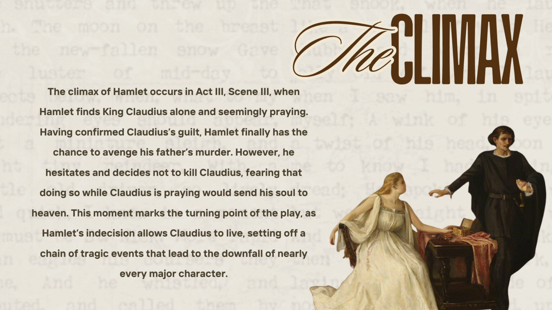He reasons that killing Claudius while he is praying might send his soul to heaven, which Hamlet believes would not be a true revenge. This moment of inaction is critical, as it marks the turning point of the play. Hamlet's failure to kill Claudius allows the corrupt king to continue plotting against him, ultimately leading to the deaths of Polonius, Ophelia, Laertes, Gertrude, Claudius, and Hamlet himself. The climax is not a moment of dramatic action, but rather a moral and psychological crisis that defines the tragic trajectory of the play.